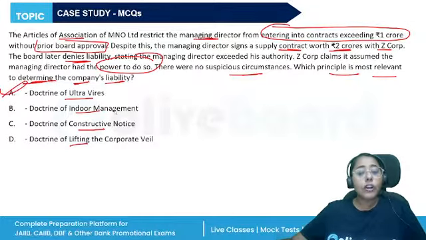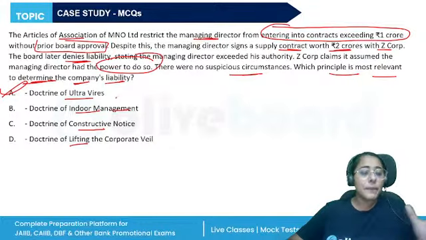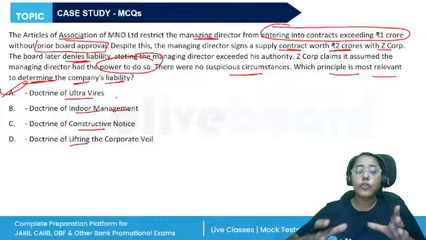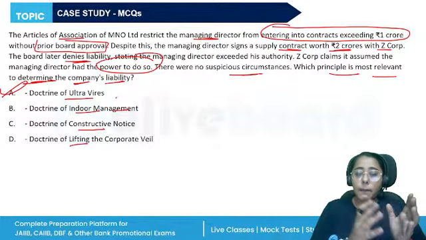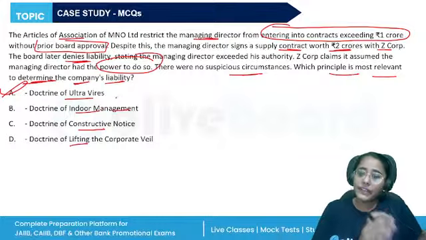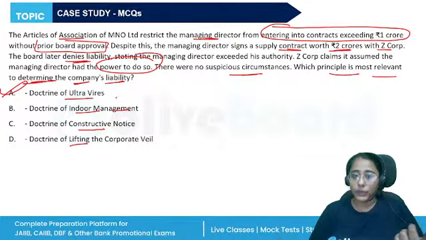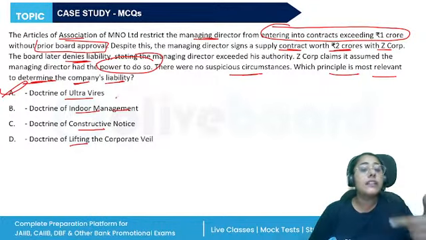Then the doctrine of indoor management says that whatever is happening inside is not the matter of the public, right? The doctrine of indoor management protects the management, right? A person who deals with the company is deemed to have read and understood the registered public documents like the MOA and AOA, and then they should enter into the contract, right? But that third person is not bound to inquire into the regularity of the internal functioning.